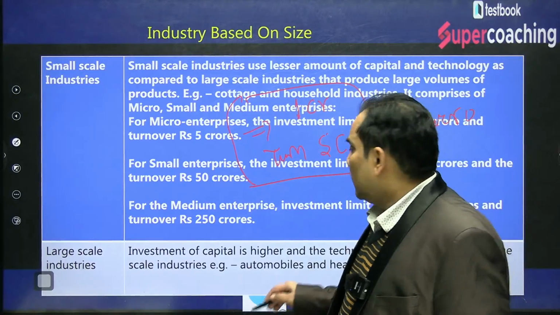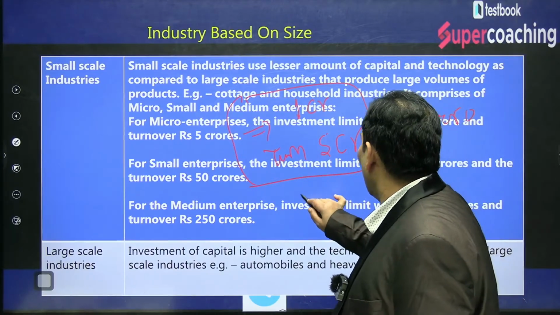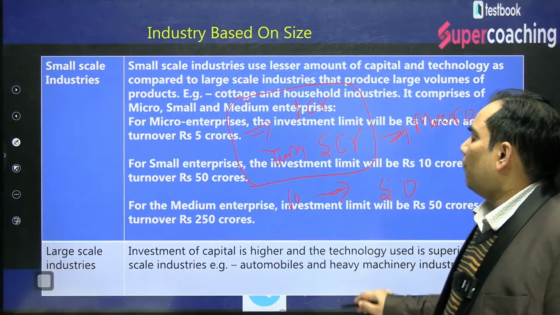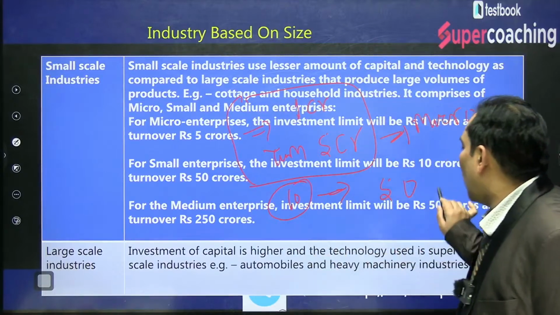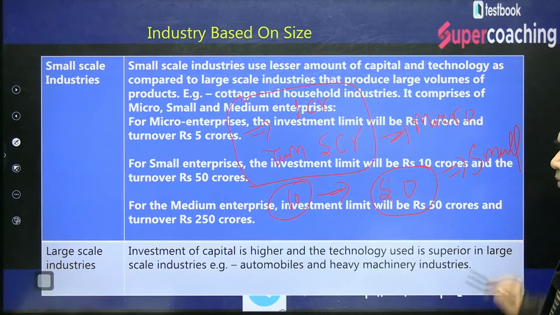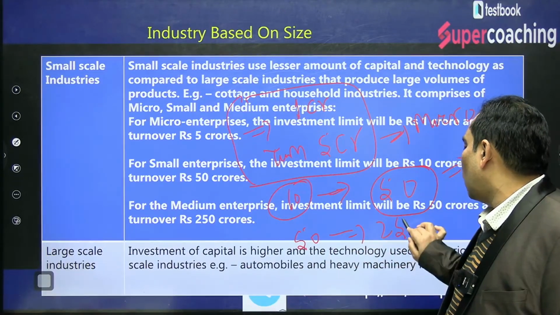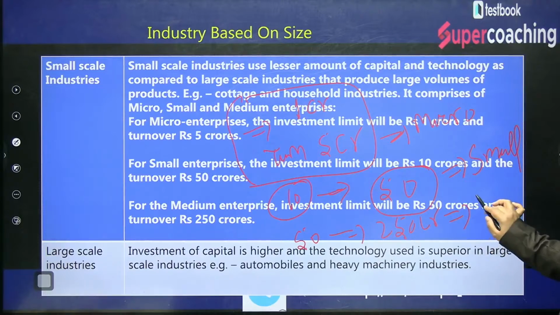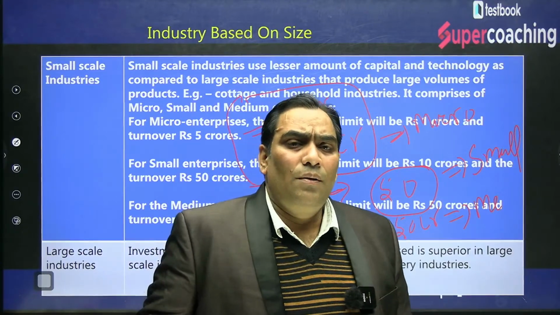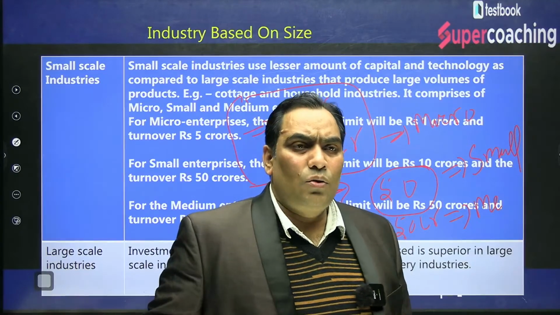For a small enterprise, if the investment level is 10 crore or the turnover is 50 crore, that will be considered a small industry. And if investment is 50 crore and turnover is up to 250 crore, those industries will be considered medium enterprises. Is it clear? Solia Sahil, is it clear?